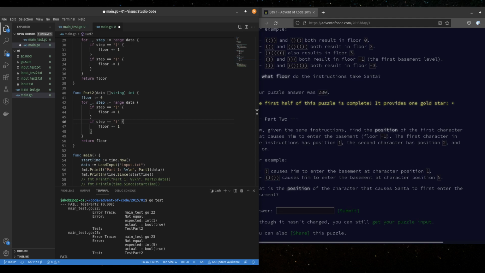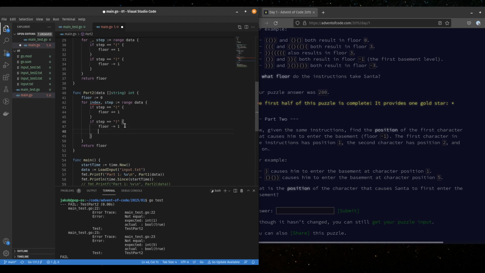So, all right. We're going to do the same thing, floor, starting at 0. But this time we're going to use this, right? Index, all right. So we're going to start with index. We're going to step through. If you go up a floor, there's no way that you can first enter the basement. I think we can agree on that, right? The only time you'll go into the basement is if you go down 1 floor.